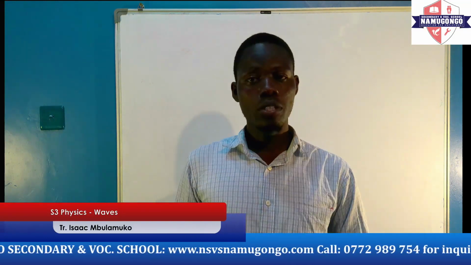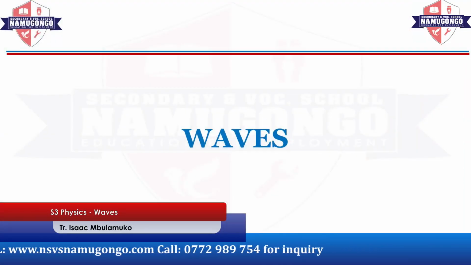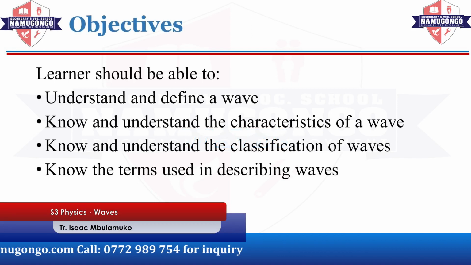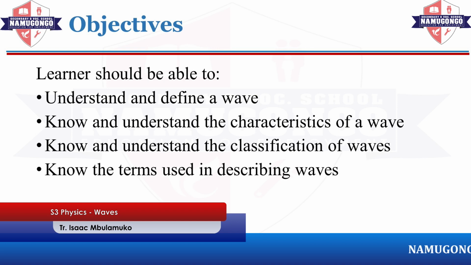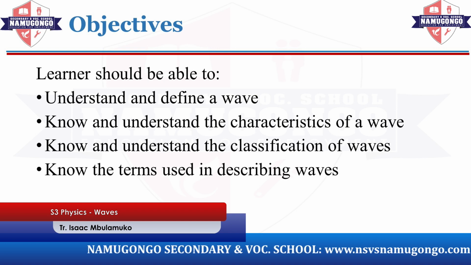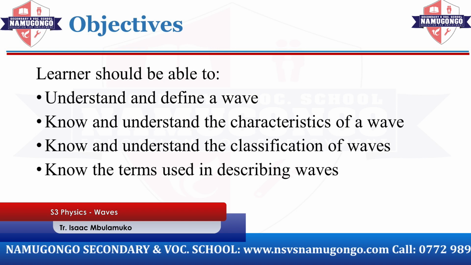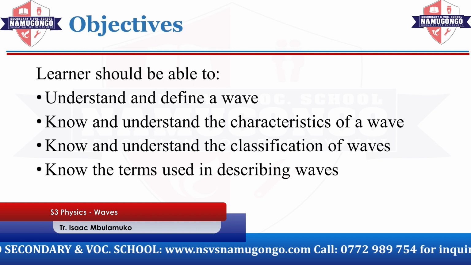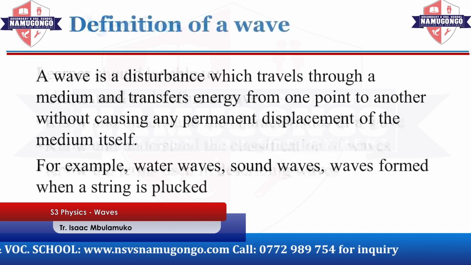So, we are going to start off with some of the things we want to achieve in this tutorial or this session. So, we want to look at the objectives. 1, the learner by the end of this session should be able to define and know what a wave is. Secondly, the learner should be able to know the characteristics of what a wave is. We shall also be able to classify waves and also describe the waves. Describe some of the terminologies used in waves for this session.